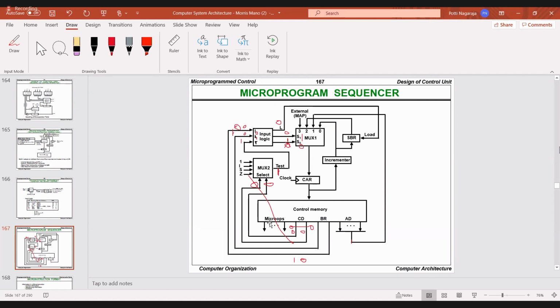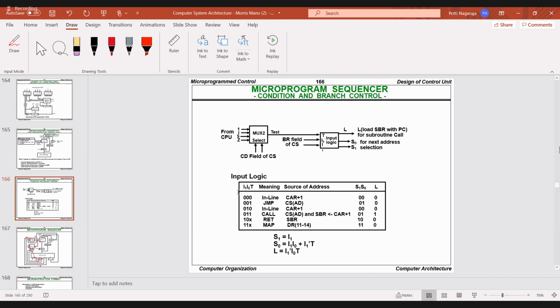All of you verify this microprogram sequencer with the help of this input logic table.